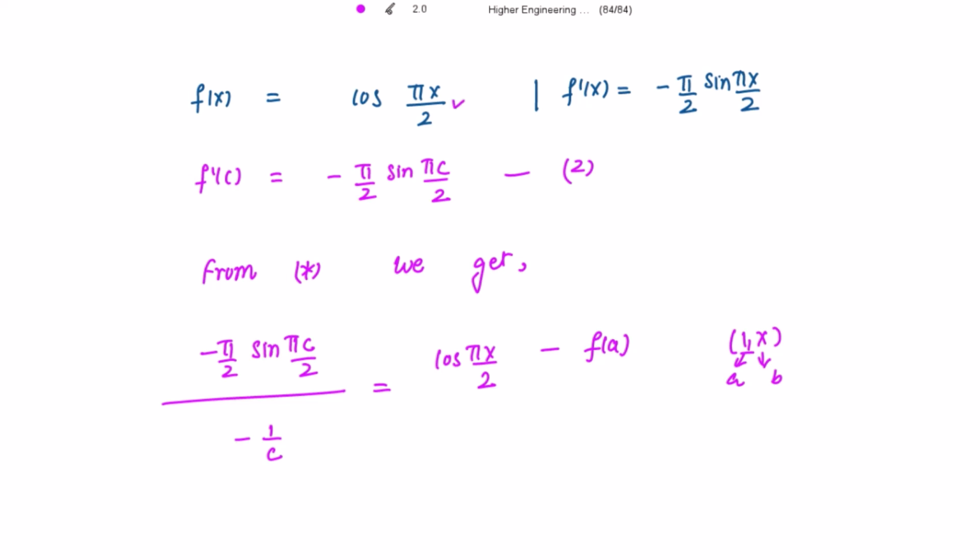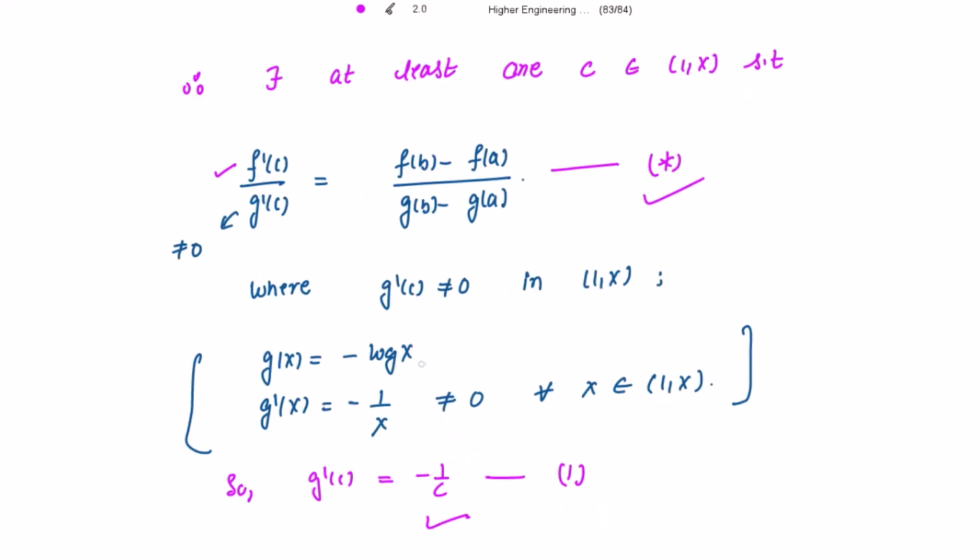If I put x equal to 1 over here, I get cos(π/2), divided by g(b) minus g(a), that is g(x) minus g(1). What is g(x)? It is minus log x, which we can also write as log(1/x). Minus g(1): if I put x equal to 1, I get minus log 1, that is equal to 0.